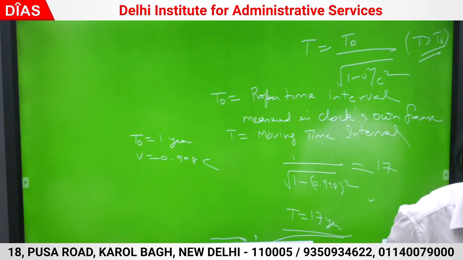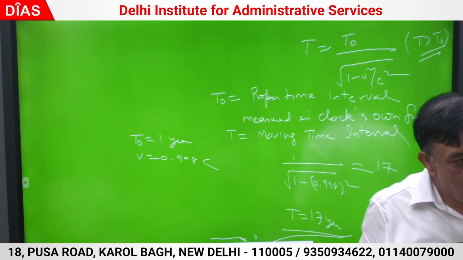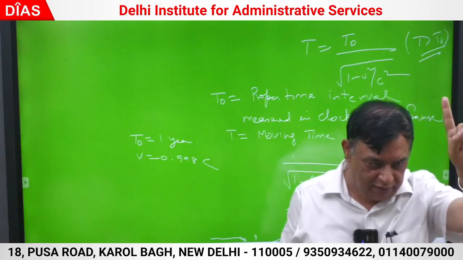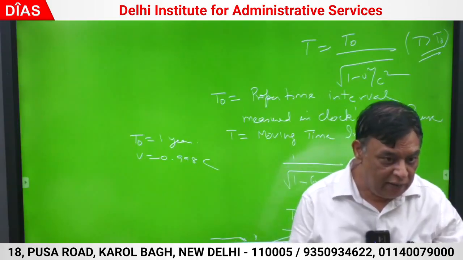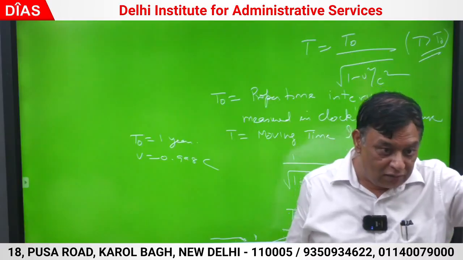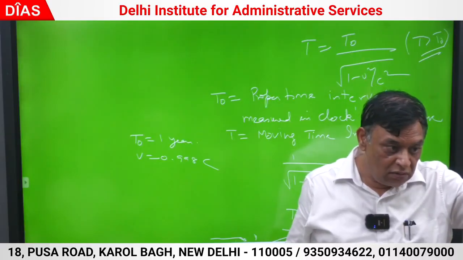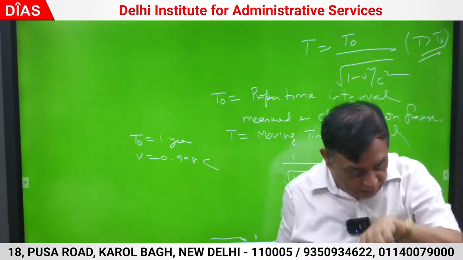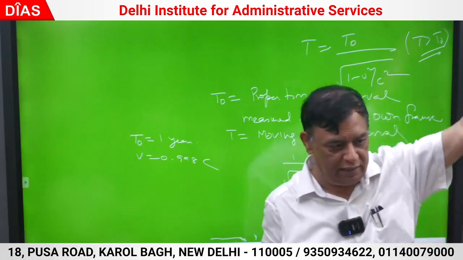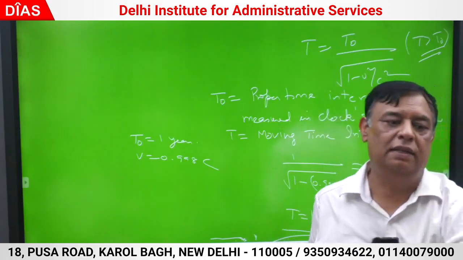So his period is 1 year. The twin on the earth says that according to me it is 1 year. मैं तो यहीं रह गया 1 साल, ये 17, इसका 17 साल हो गया. If the twin on the earth measures 1 year, he says that the other has gone older by 17 years, 37 years.